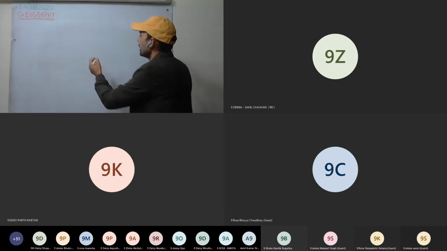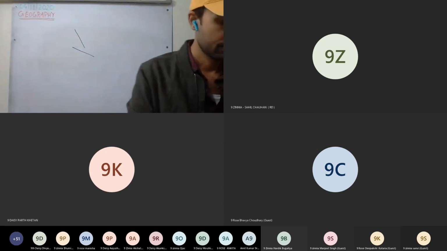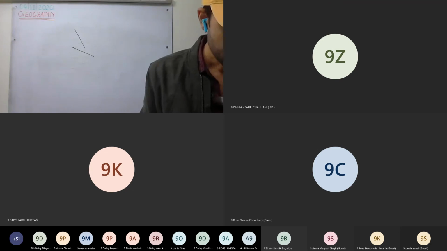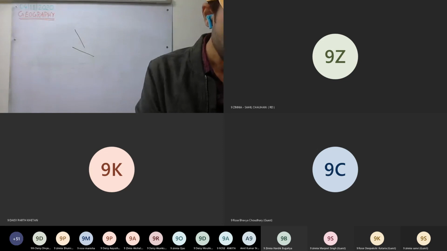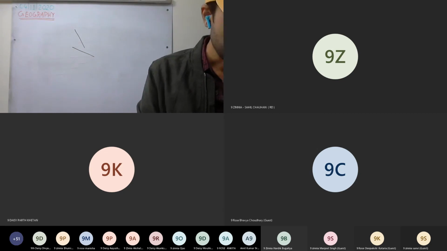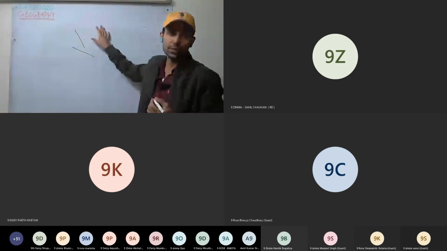Here you have to discuss steep and gradual slope. It is given on the page. The relief features of the slope modify the temperature in 3 ways: presence of mountain, temperature inversion, and direction of the slope. Presence of the mountain acting as a barrier, that is the Himalayas we have discussed.